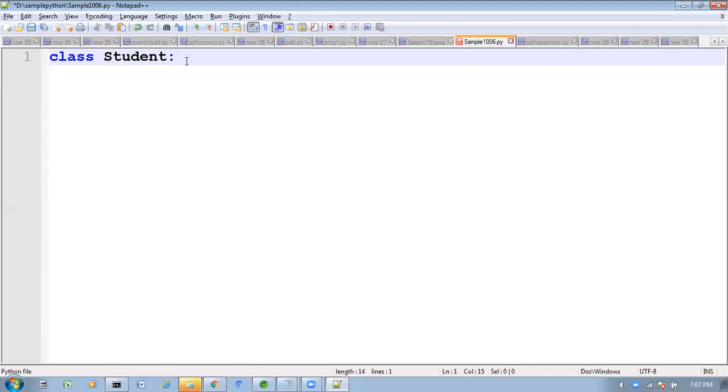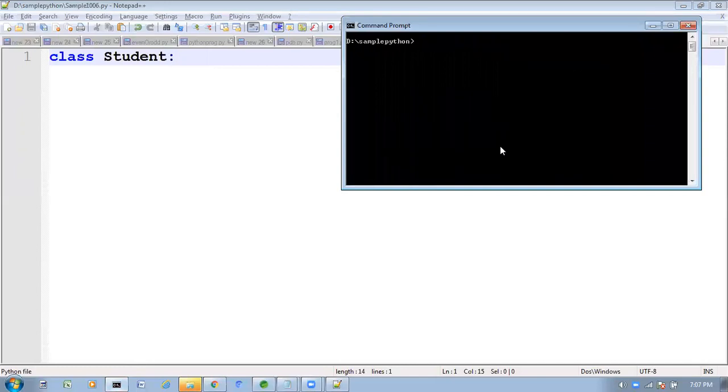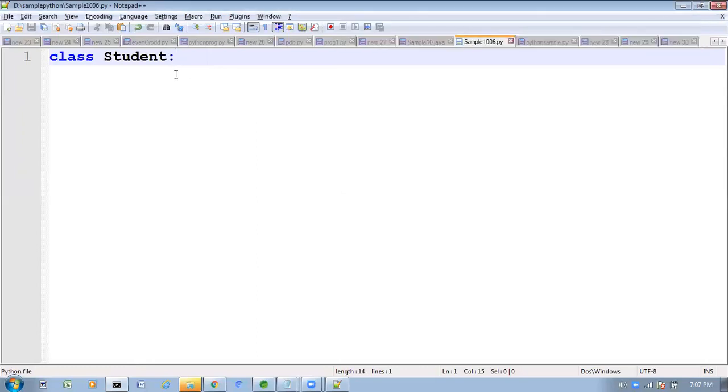How will you represent it? If you take it like this and run this program, immediately it will return an error. See, here what are we getting? Unexpected EOF while parsing. Hey boss, here you began this class, where are you closing that? You are not writing any statements inside it.